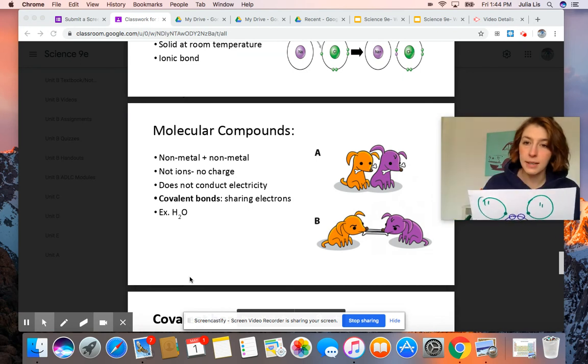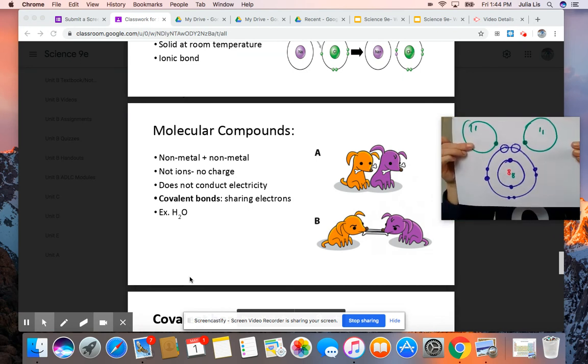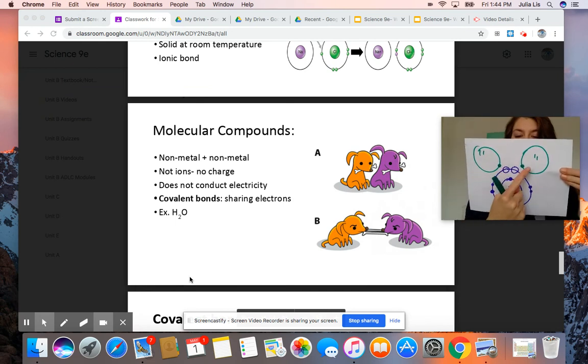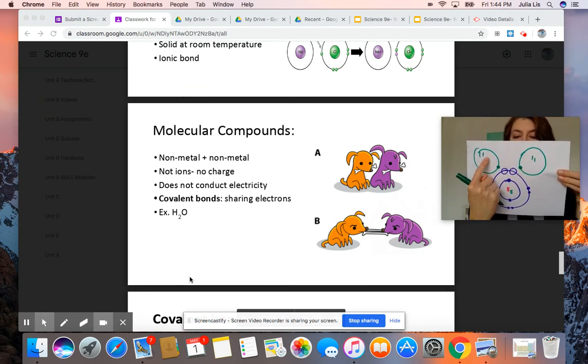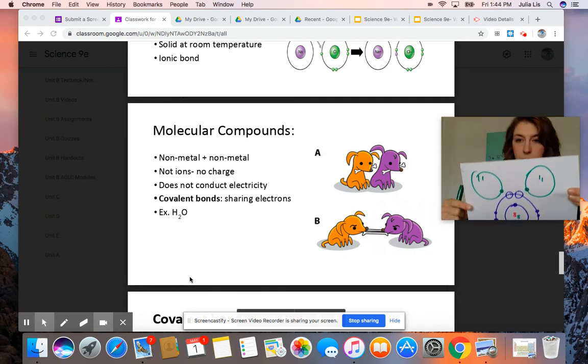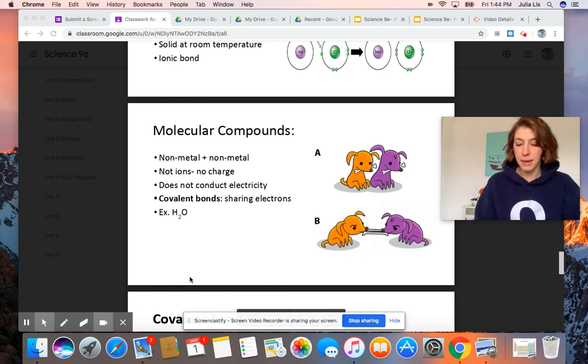So what's going to happen is hydrogen is actually going to attach to oxygen, and we're going to have 2 hydrogens attaching to oxygen. And this way, the oxygen atom and the hydrogen atom will both be full. They'll both have a full set of electrons.